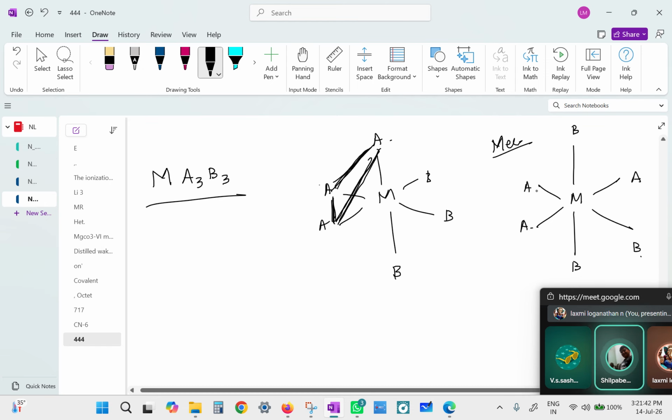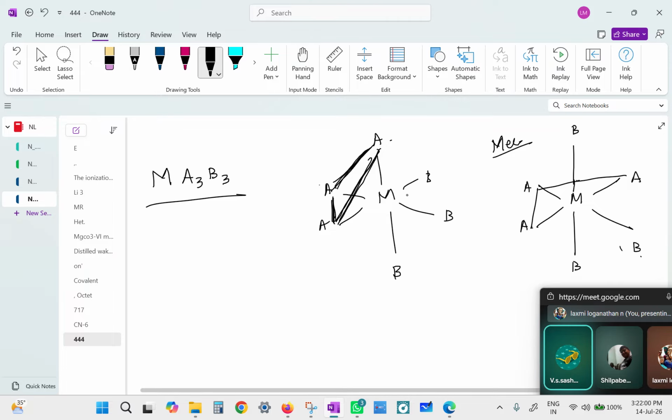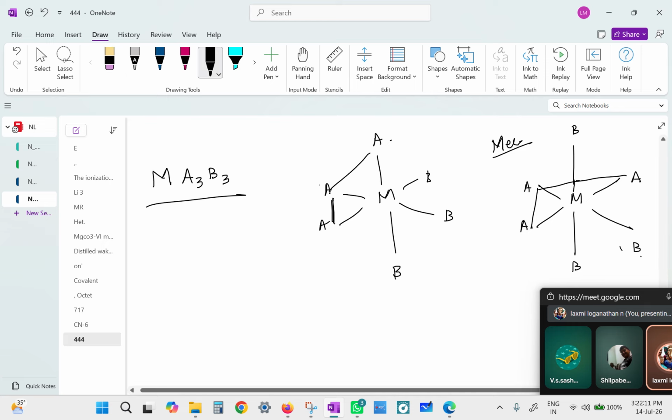Why meridional? Because when you connect the 3, it will actually pass through the octahedral structure. It will cut the octahedron into 2 halves, upper half and lower half, correct? But if you move your knife along A and A, it touches the outermost face and does not cut the octahedral structure. If I take a knife and move along A, then I'm just gliding on the outer surface of this octahedron. But if I move the knife along all the 3 A's, then I'm going to cut the octahedron into 2 equal halves.